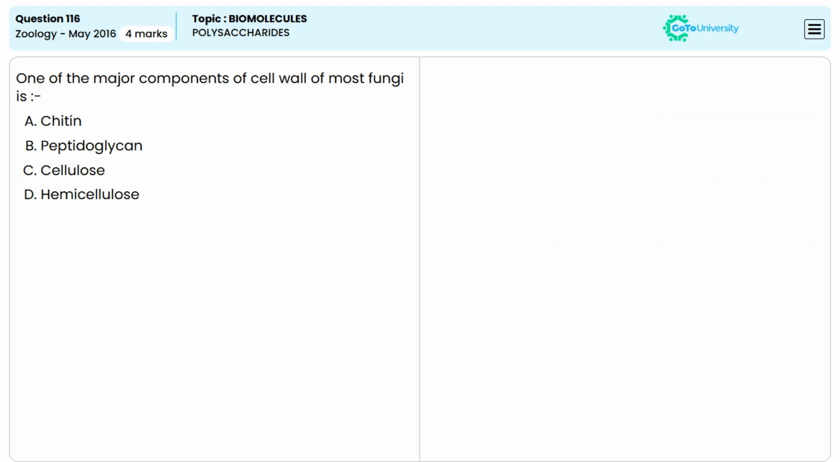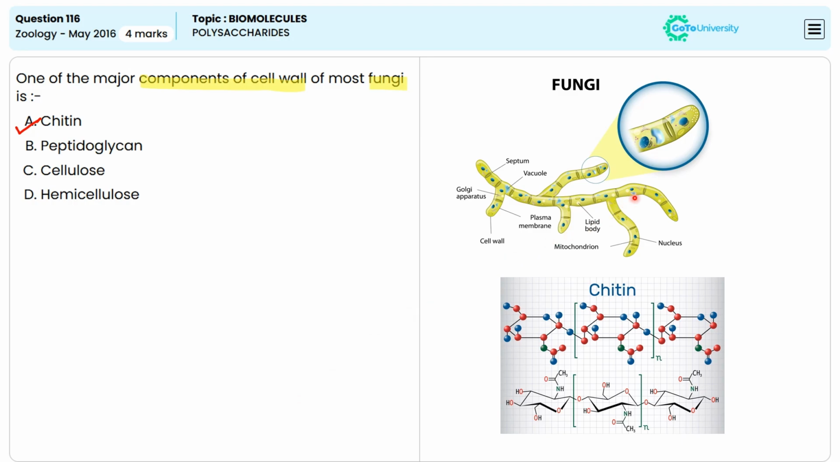Which among the following is the major component of the cell wall of most fungi? The correct answer is option A, chitin. In fungi, the cell wall is primarily made up of chitin, which is a polysaccharide composed of N-acetylglucosamine units. And chitin provides structural support and rigidity to the cell wall of fungi. So the answer is option A, chitin.